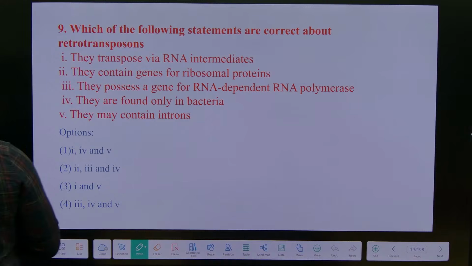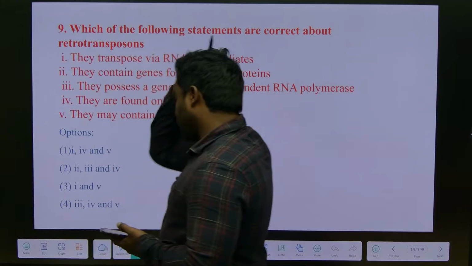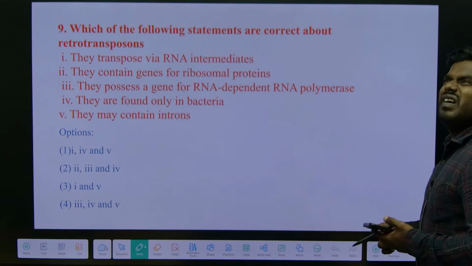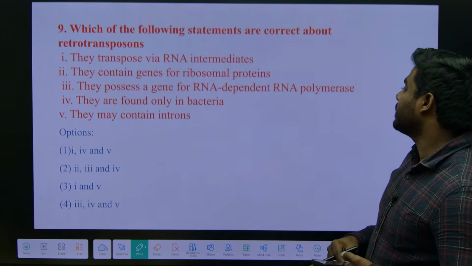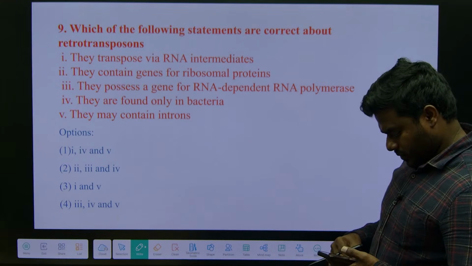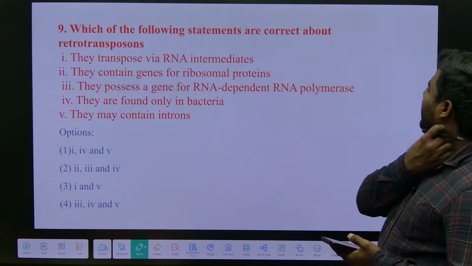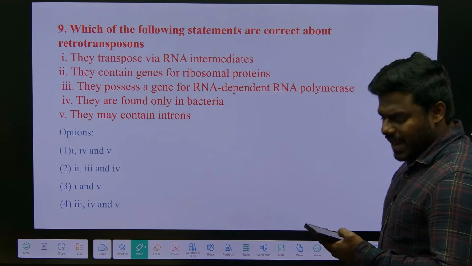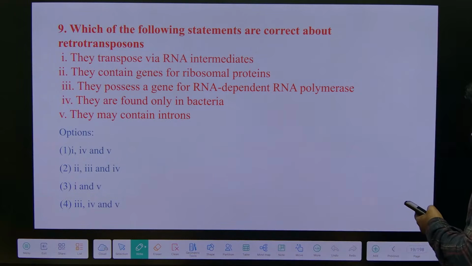Question number 10, online people. Which of the following statements are correct about retrotransposons? Retrotransposons means DNA or RNA? RNA transposons. Very good. Try it, everyone.